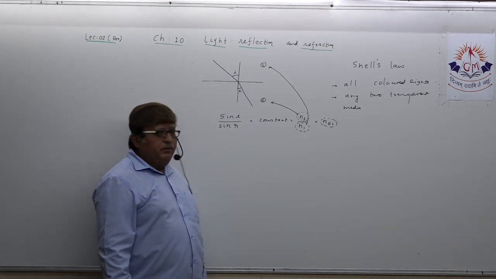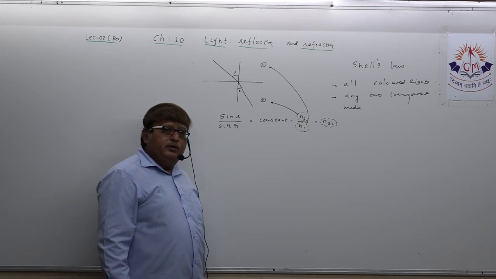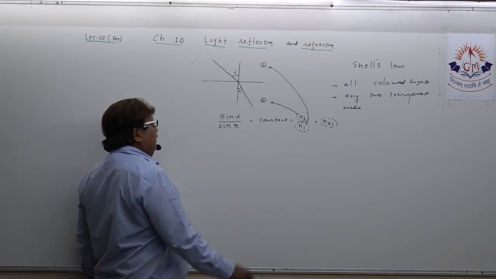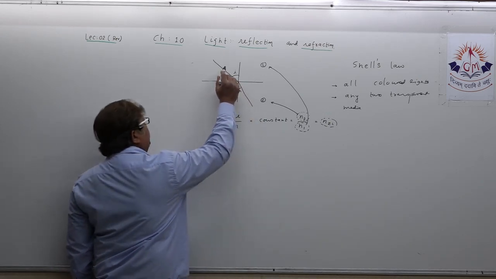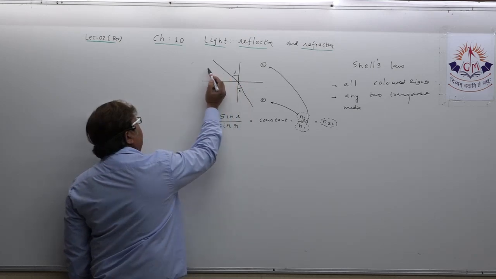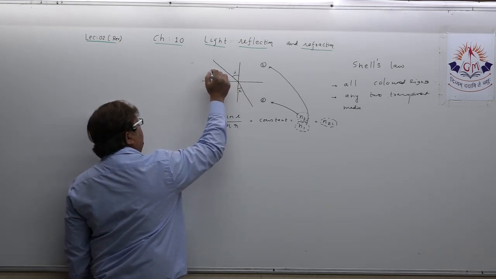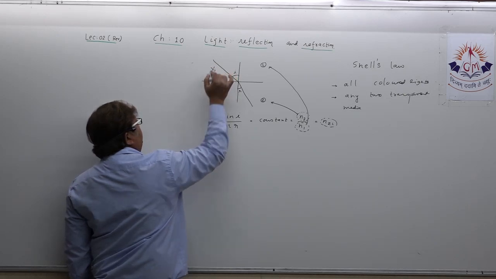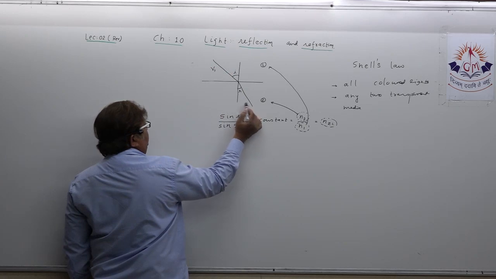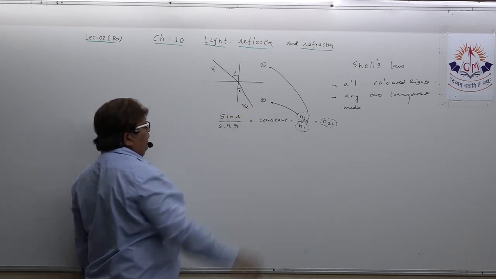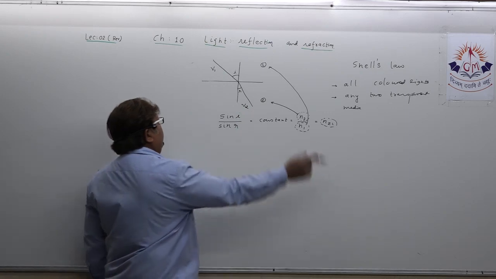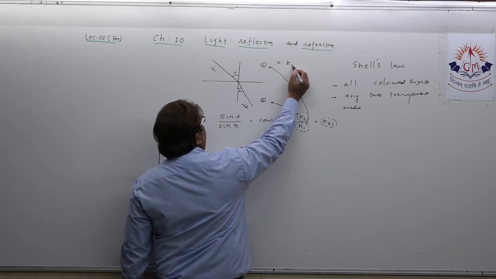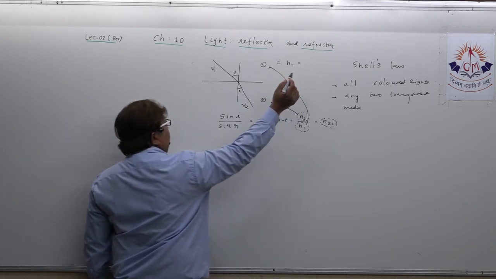Okay. Now, what is actually the absolute refractive index? As you all know, dear students, when light travels in different media, it travels with different velocity. Suppose it is traveling in this medium 1 with velocity v1 and in medium 2 with velocity v2. Then how can you define the absolute refractive index of medium 1?